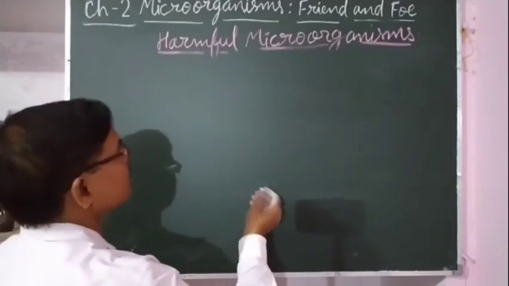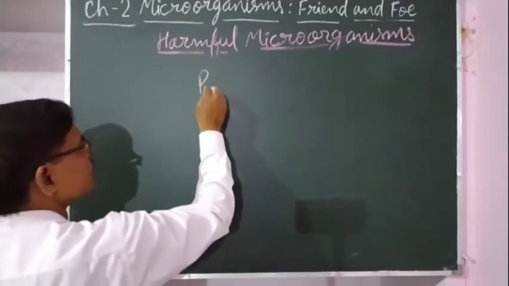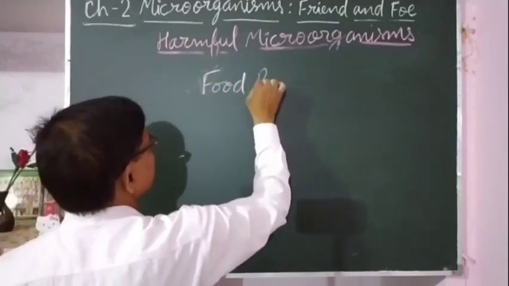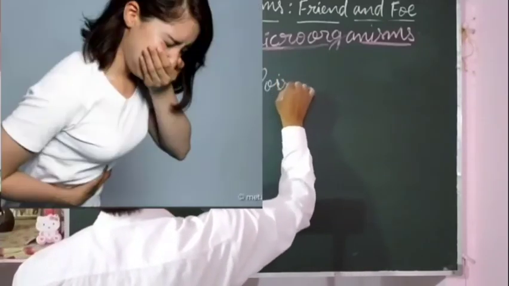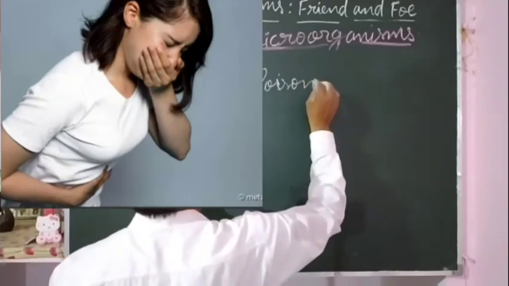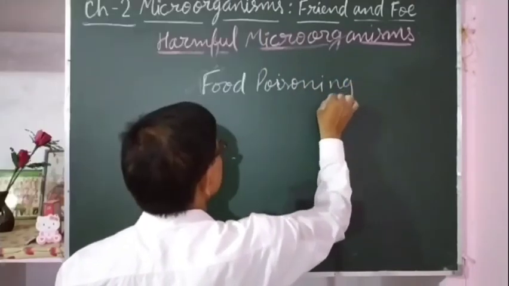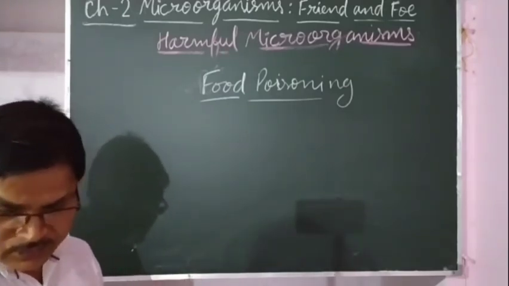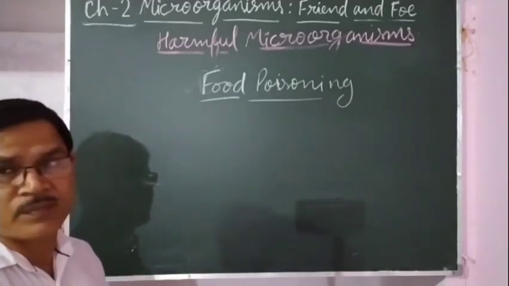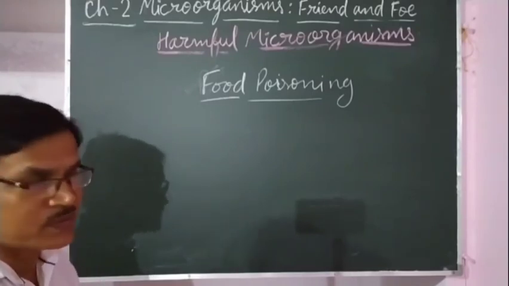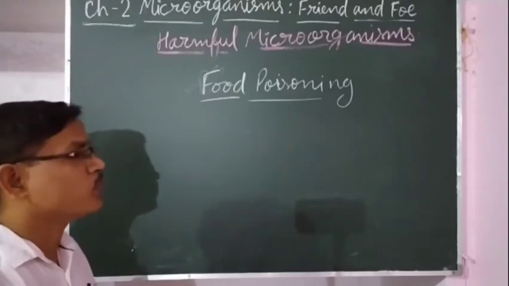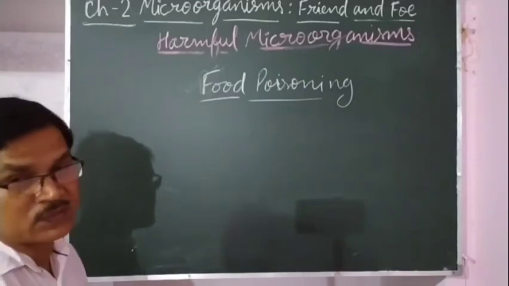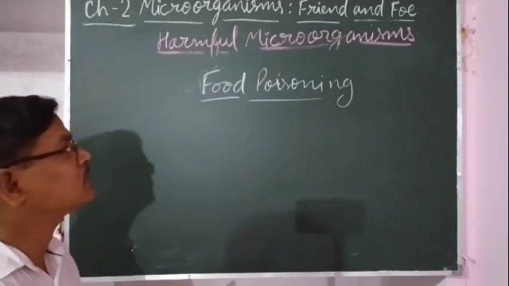So that is called food poisoning. Food poisoning is the condition when a person consumes stale food or food spoiled by microorganisms. At that time the person falls sick. So that condition is called food poisoning.